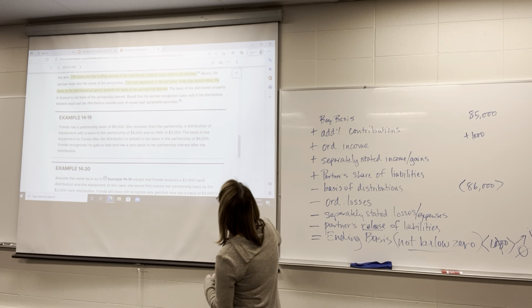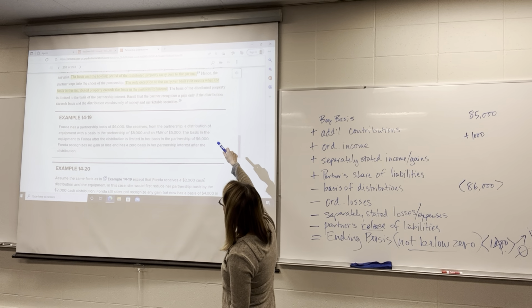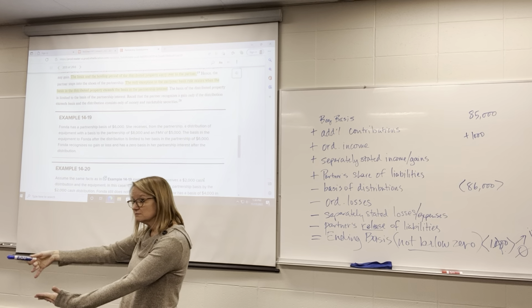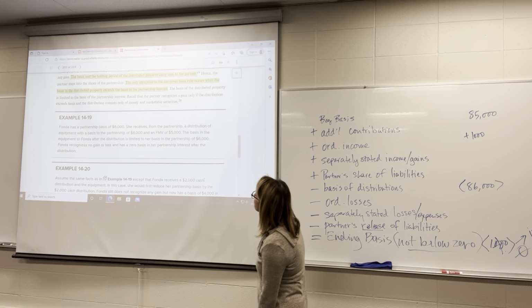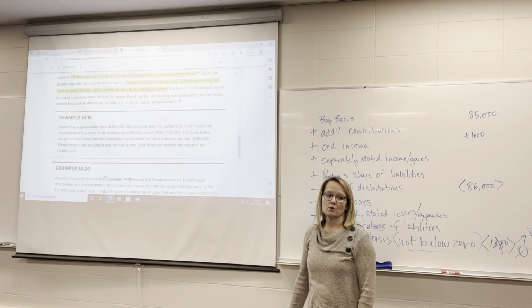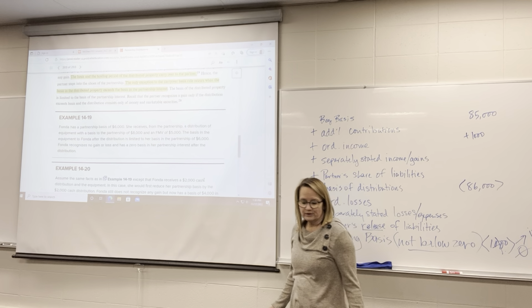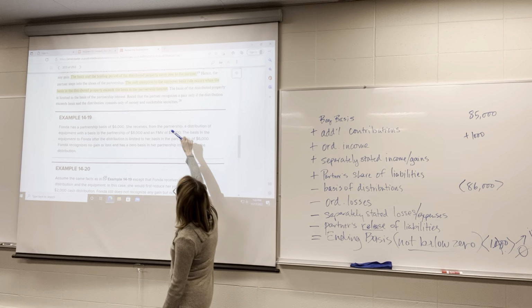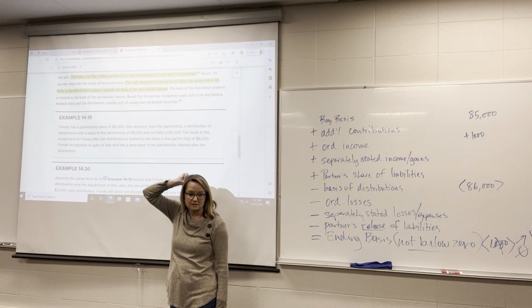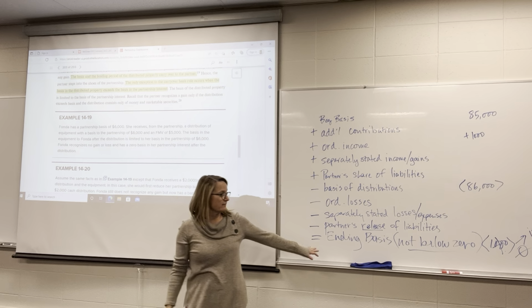So there is an exception though when the basis in the distributed property, whatever is being given to the partner, is more than the basis in the partnership interest. So recall, if we were to give cash and it was more than the basis in the partnership interest, then we'd have to pay tax on that additional amount.